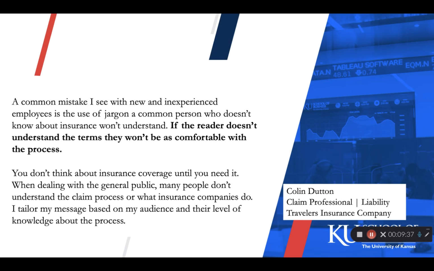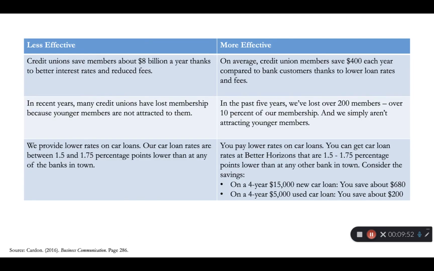When explaining evidence to the reader, consider their level of expertise and knowledge on the topic. If the reader is confused or not clear what the evidence means, it's difficult to achieve your goal. Using tangible statements is an effective strategy to show how information relates to your reader. Instead of telling them in general how people benefit, explain the specific benefits to your reader. This table shows how to adapt your message to describe tangible benefits.